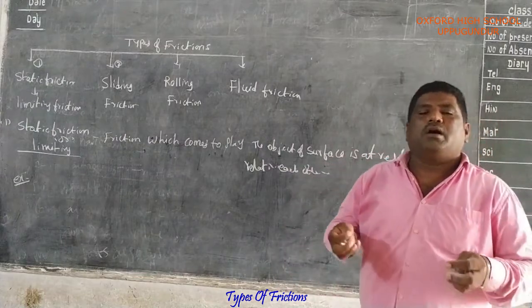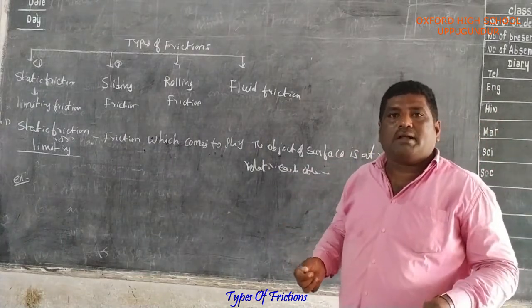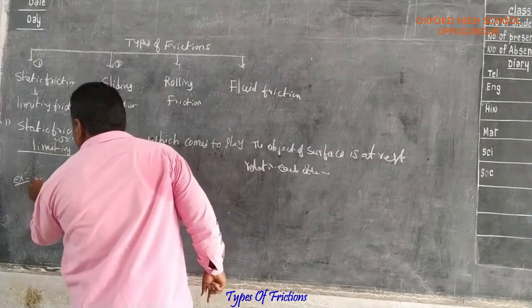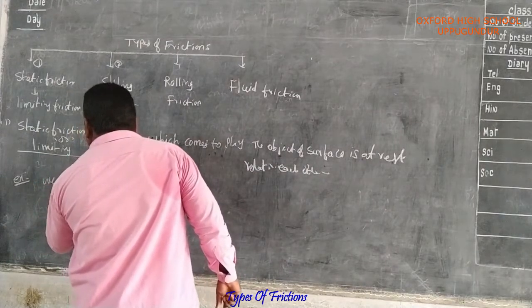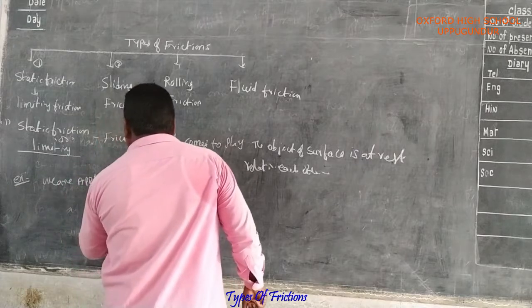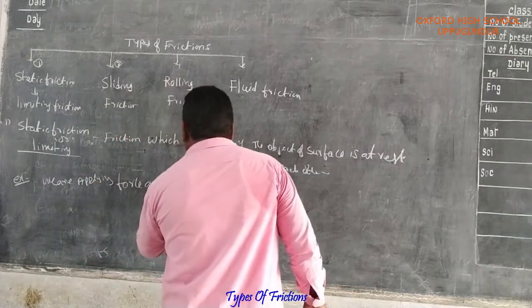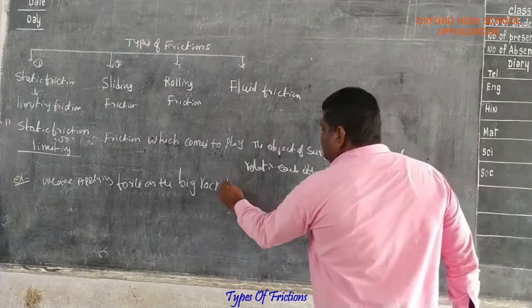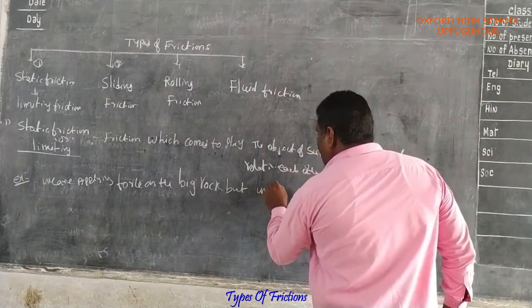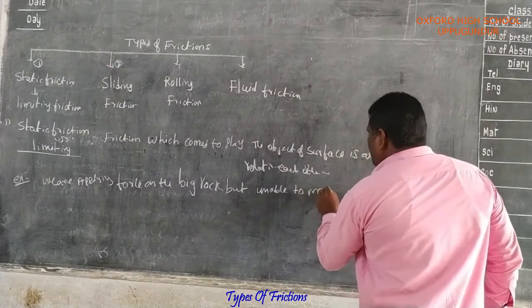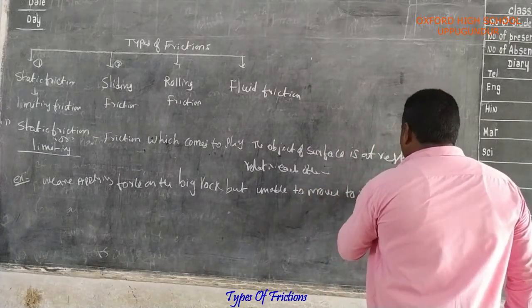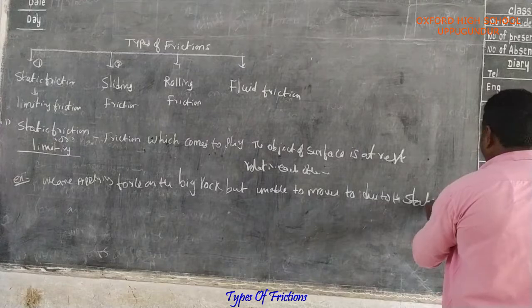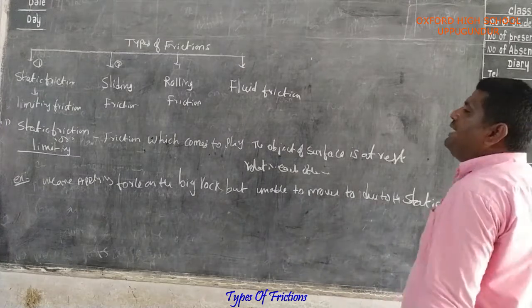We are applying force on a big rock but unable to move it due to static friction. These are the examples of static friction.